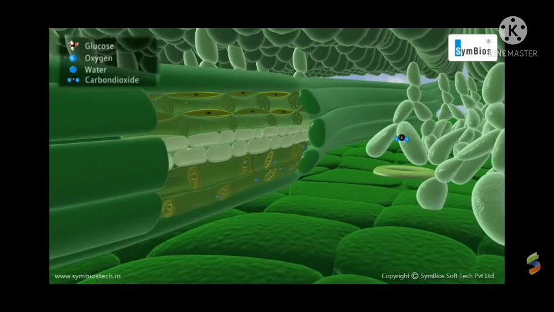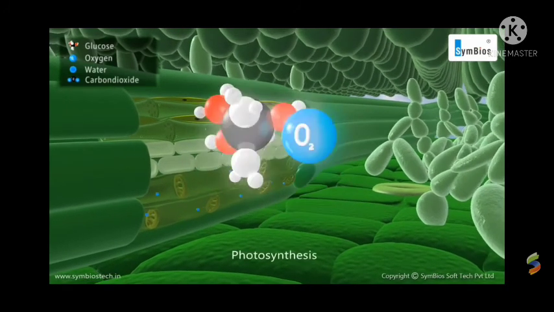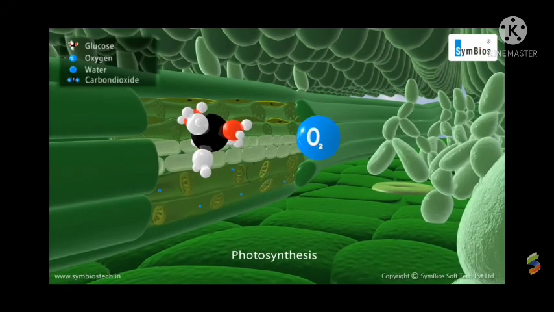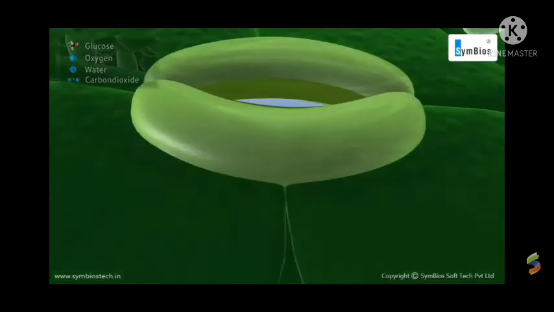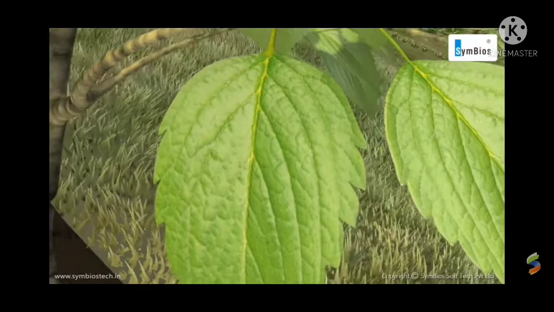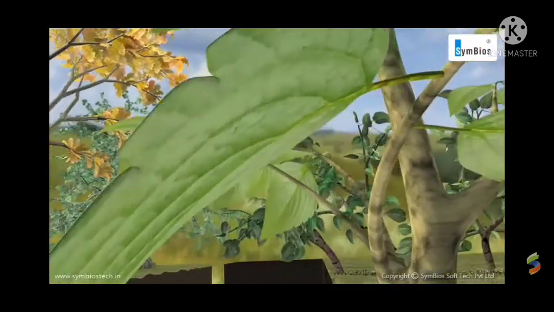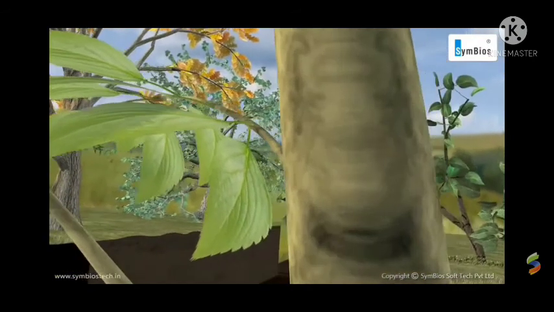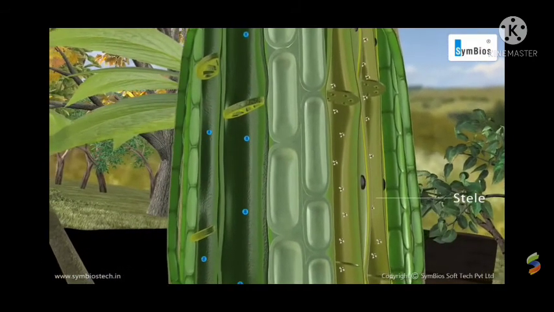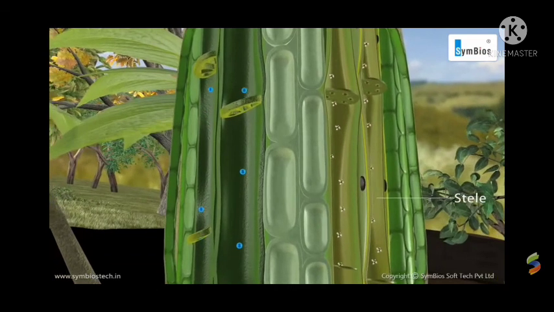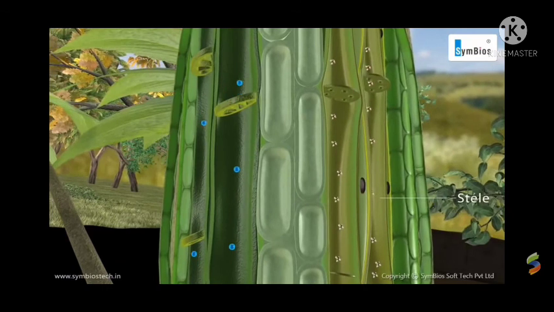Yes, plants can prepare their food by the process of photosynthesis. This food is formed in leaves. From here, food is transported from leaves to different parts of the plant by phloem. Phloem is another complex tissue which transports food from leaves to other parts of the plant. It transports food in multiple directions.